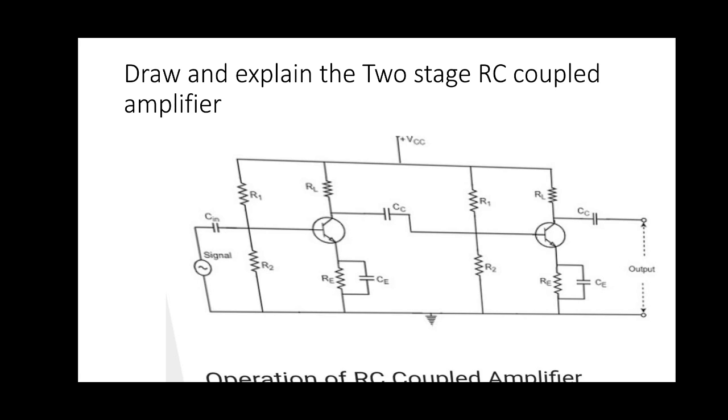The CE amplifier has R1, R2, RL, RE. R1 and R2 form the voltage divider resistive network. RL is the load. RE is a stabilizing resistor. CE is a bypass capacitor.